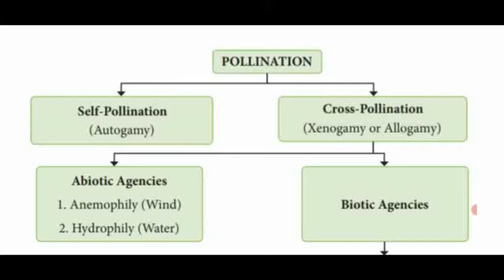These agencies are divided into two types: abiotic agencies and biotic agencies. Abiotic agencies are wind and water. Biotic agencies are animals and insects. Animal pollination is named zoophily. Insect pollination is named entomophily. Out of these, insect pollination is well adapted to angiospermic plants.